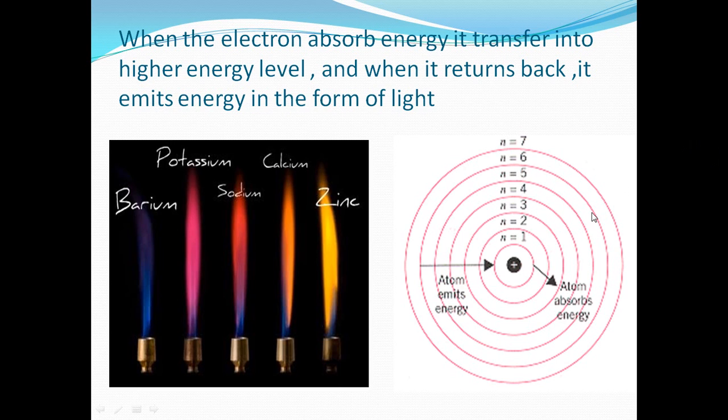Then he explained that each electron is found in a definite allowed energy level. How many energy levels? There are 7. What about their names? K, L, M, N, O, P, Q. So, excellent Bohr. But